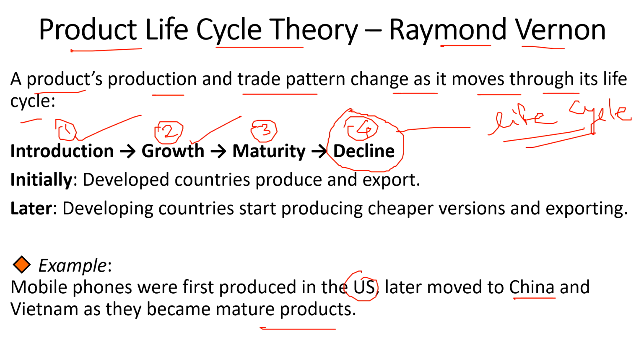At the maturity stage, it is common now, it is standardized now, right? And when it moves to the decline stage, the last stage, the demand is falling for that product. Your product has become outdated now. There is no demand for this because new technologies, new things are coming up. Getting it? This is called product life cycle.